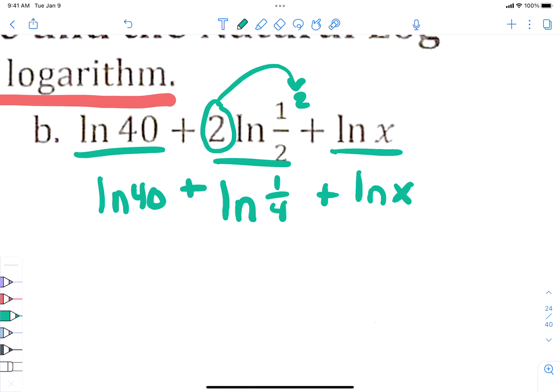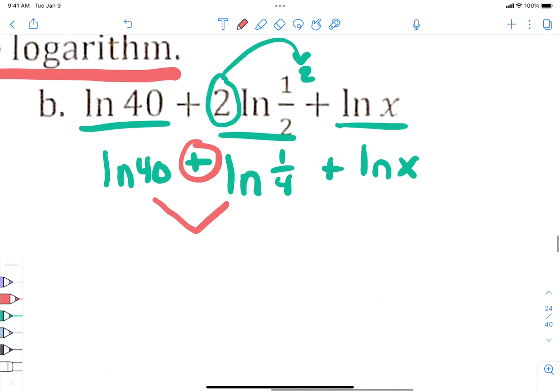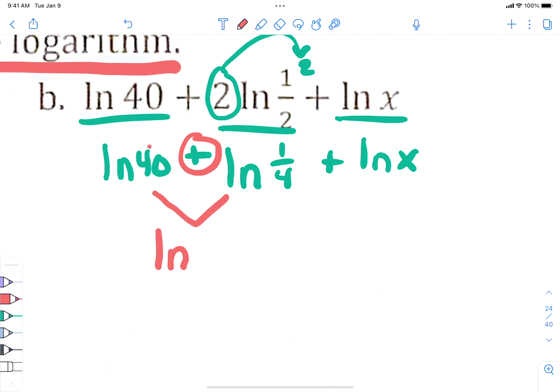Okay. So 1/4 is that middle piece, and now we're going to put stuff together. If you have to, and you cannot put all 3 of them together at the same time, you can do just 2 pieces at a time, okay? So let's just worry about putting those 2 together. Plus means multiply, right? So we just put those together. 40 times 1/4 is 10. So that's ln 10, and then I'm going to carry this guy down plus ln x, okay?